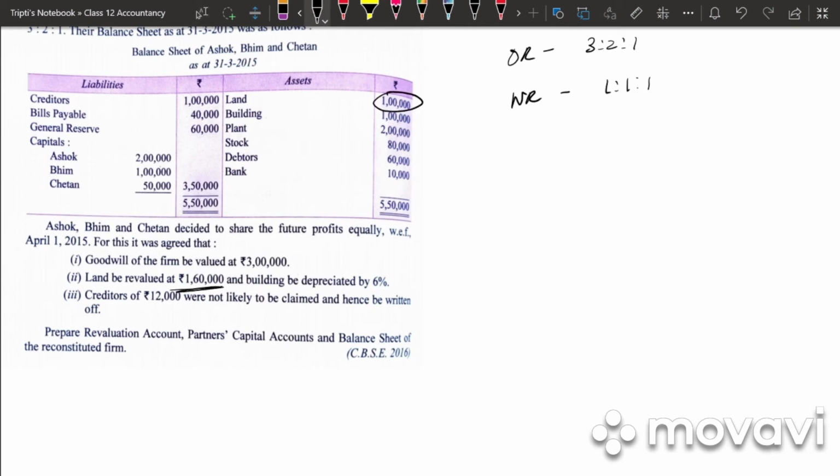So how much was the value of land? 1 lakh. It has increased to 1,60,000, which means there is increase in fixed asset. And building to be depreciated by 6%. So 1 lakh into 6%, which means there is a decrease in fixed asset. Creditors of 12,000 were not likely to be claimed and hence it is written off. What was our creditors? It was 1 lakh rupees. It is said that 12,000 will not be claimed, which means there is decrease in liability. Right? Prepare revaluation account, partners capital account and balance sheet.